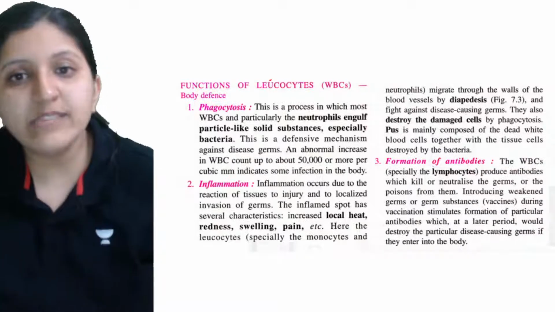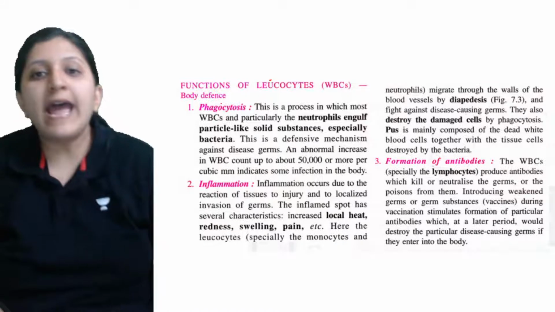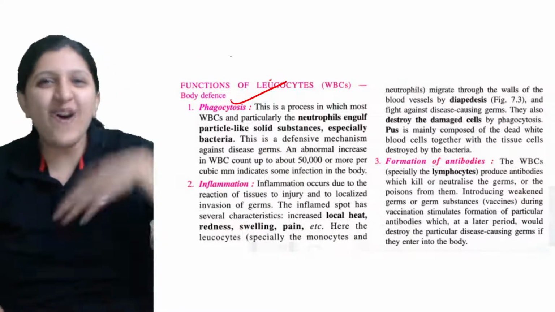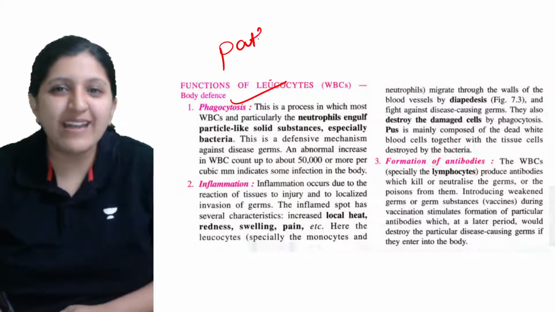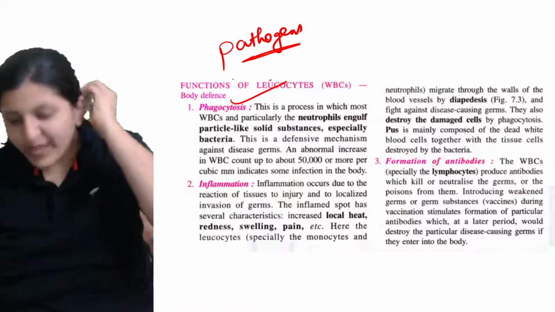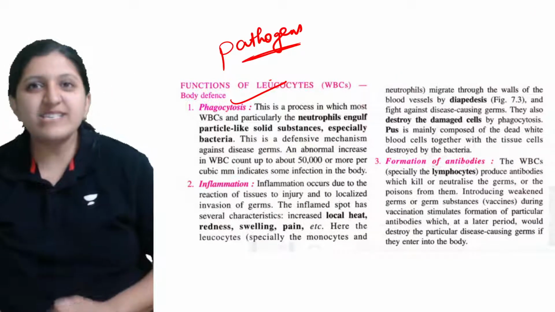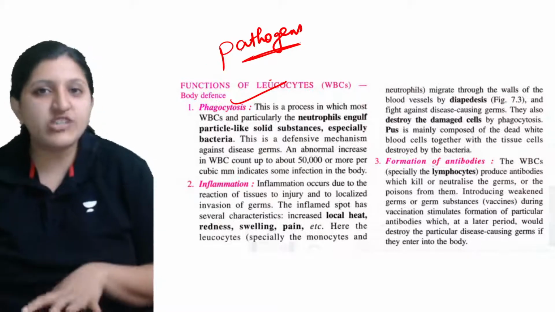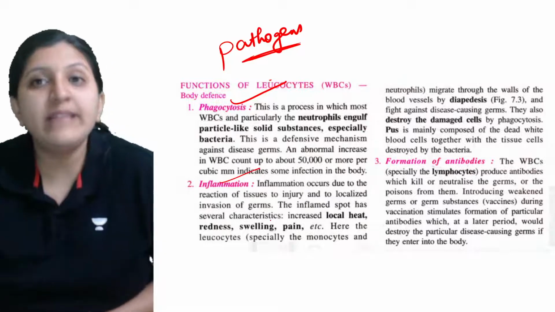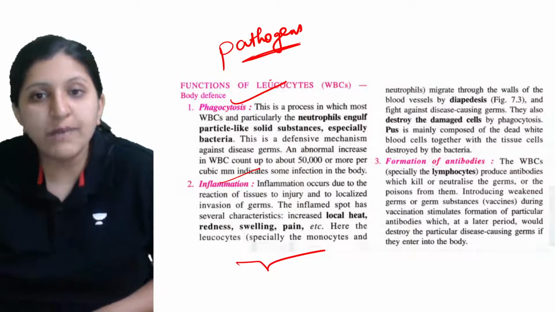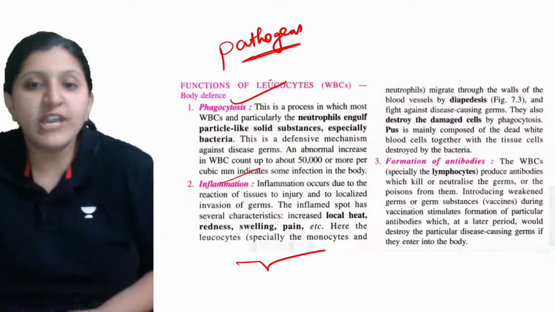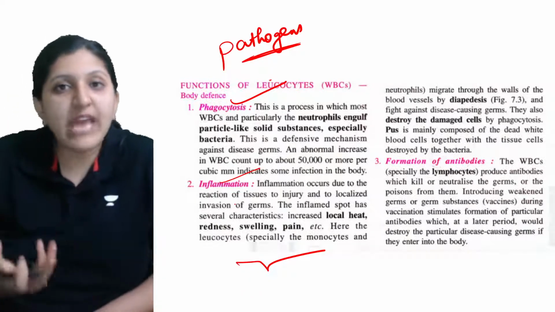So what exactly is the function of WBC? That is to phagocytose, to engulf. It goes on eating all the pathogens that are entering. As the phagocytosis occurs, these pathogens are digested inside the WBC itself. Inflammation: whenever there is damage in your skin or any part, you can see a rush of these WBCs there because pathogen entry will be there. That is where we find a swelling.